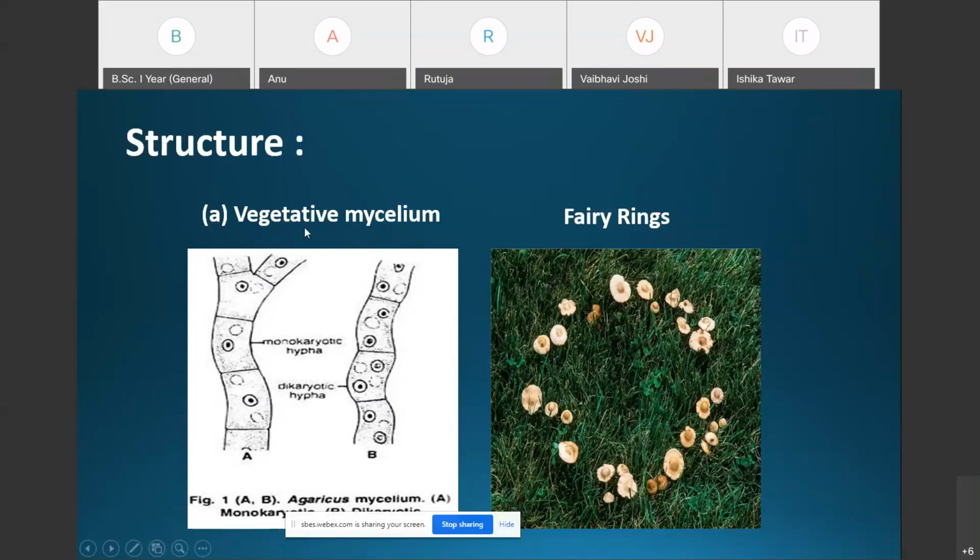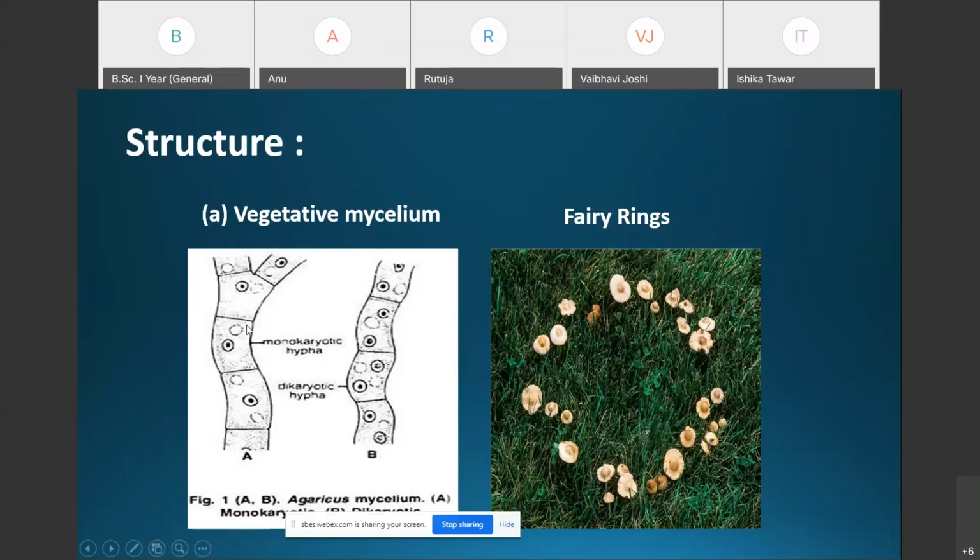The primary mycelium is formed by the germination of the basidiospore.